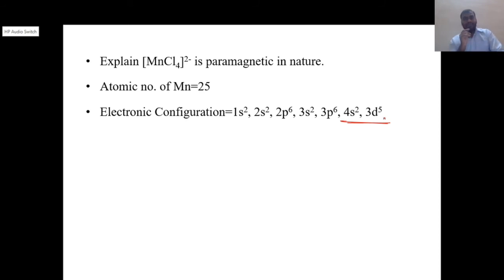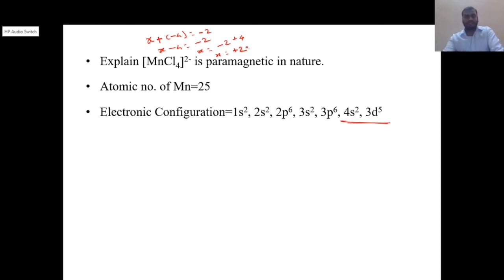Now see, in this complex MnCl4 2 minus, the manganese is in which oxidation state? For that we know the formula to calculate the oxidation state of any metal in a given complex. So here it is considered as X plus minus 4, and the charge on the complex is minus 2. So X minus 4 is equal to minus 2. So X is equal to minus 2 plus 4, X is equal to plus 2. So the oxidation state of manganese is plus 2.